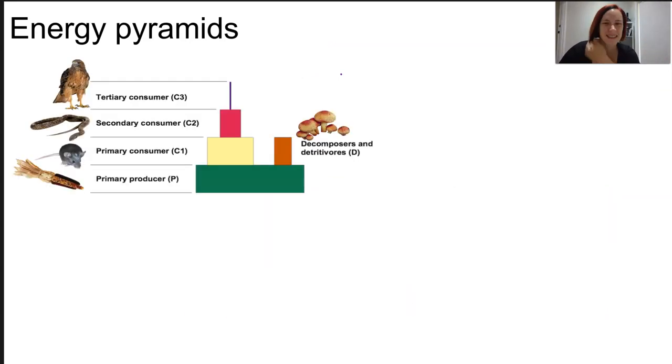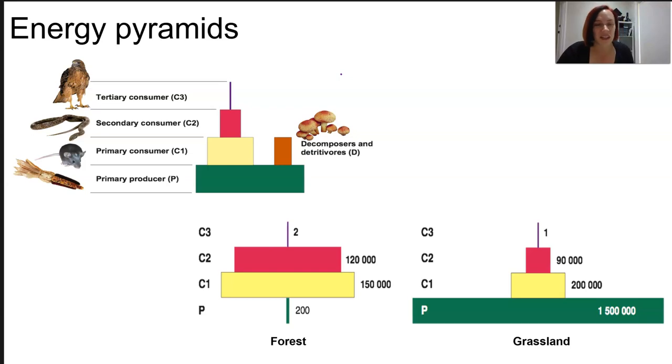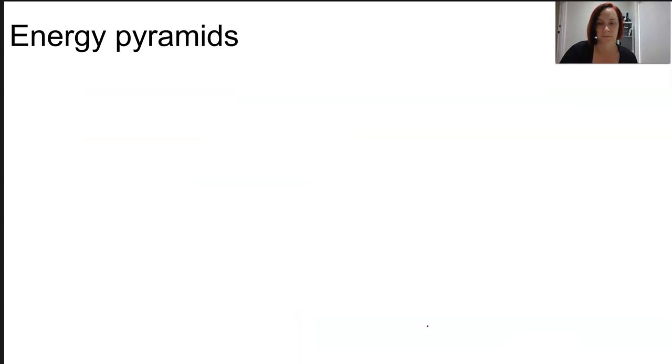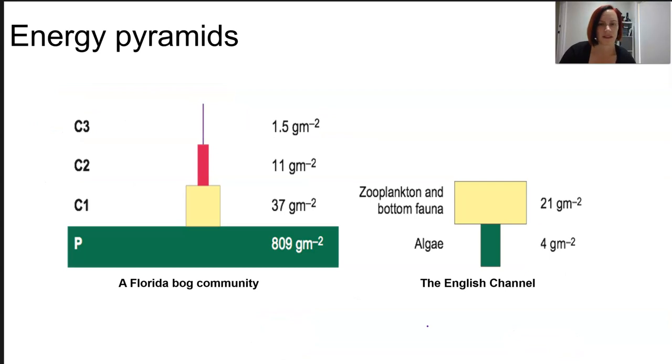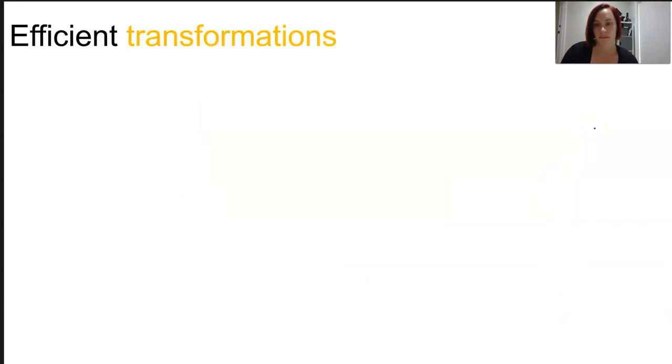So pyramids depict still simple food chains, so you can actually see all the trophic levels. And if you compare pyramids based on organism number, you can see that the varying sources support different numbers of consumer trophic levels. So if we're talking forest, we've got 200 trees versus 1.5 million pieces of grass or plants. These ones are very, very clear. So only a small amount of algae. If we're talking, this one's grams of biomass per square meter. Very little, but it can sustain quite a large first trophic level there.